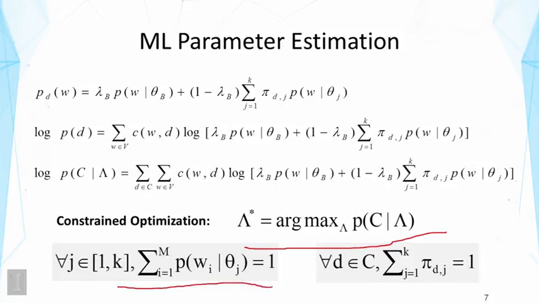One is the word distributions. All the words must have probabilities that sum to 1 for one distribution. The other is the topic coverage distribution. And a document will have to cover precisely these k topics, so the probability of covering each topic would have to sum to 1.